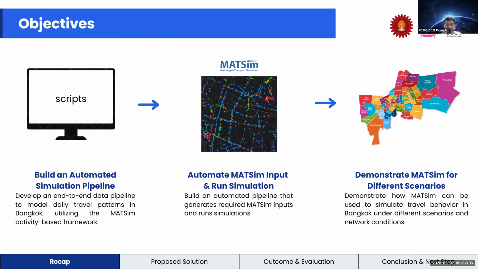Therefore, our objective is to develop an automated simulation pipeline for Bangkok. Users only need to provide the required input files, and the system will handle the conversion, simulation, and visualization process. We also test the model under different traffic scenarios to evaluate its performance.